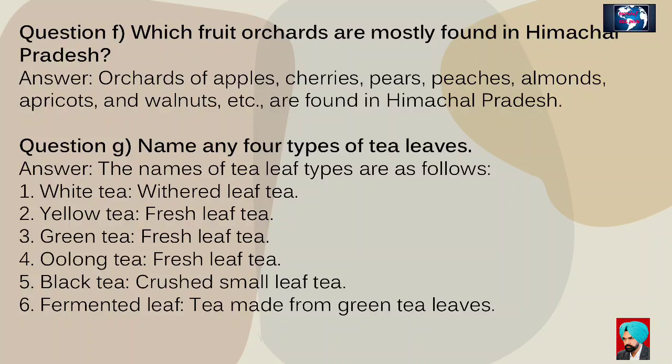First, white tea, tea made from withered leaves. Second, yellow tea, tea made from fresh leaves. Third, green tea, tea made from fresh leaves. Fourth, oolong tea, tea made from fresh leaves. Fifth, black tea, tea made from crushed small leaves. Sixth, fermented tea, tea made from fermented green tea leaves.